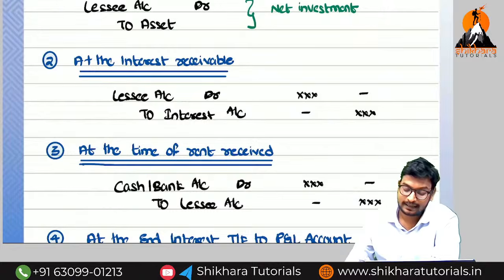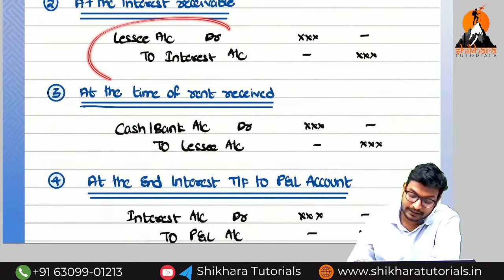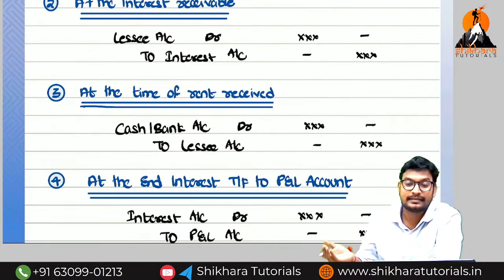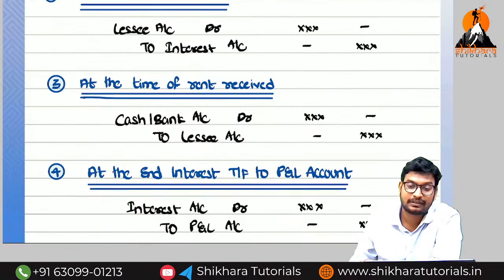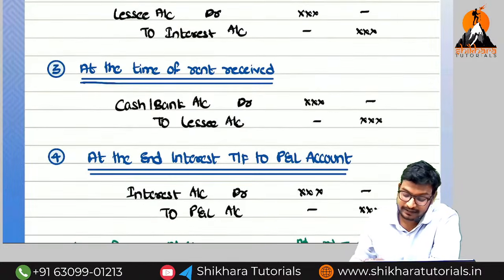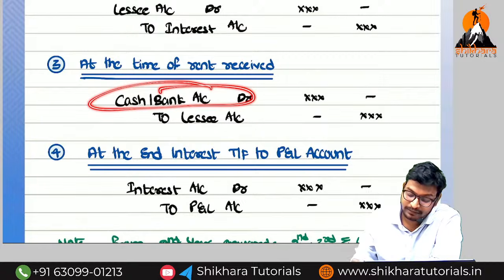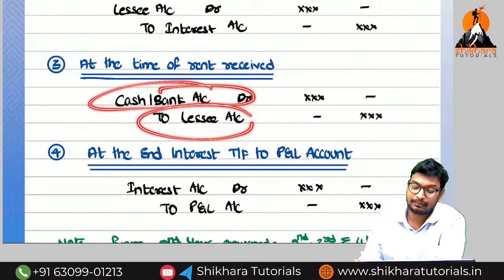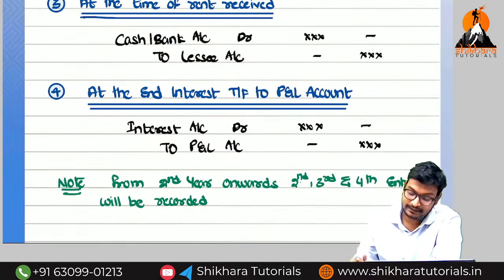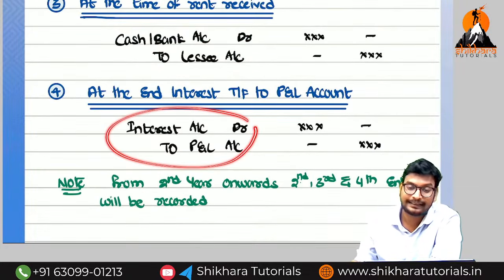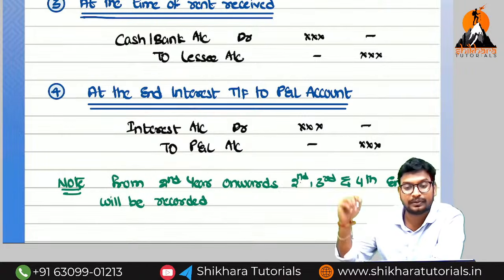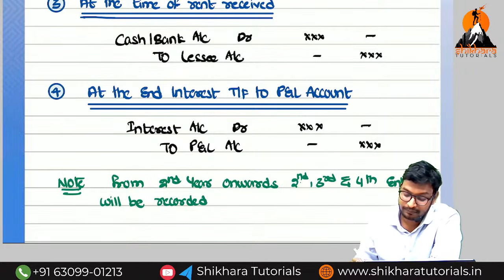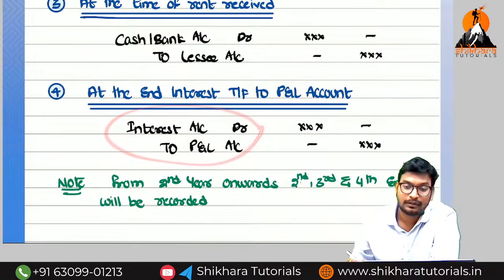So next, after that interest due entry, what do we have to write? Lease payments received. What is the entry for the lease payments received? Nothing but rent received. Cash or bank account is debited, and who will pay? The lessee will pay the amount. So cash or bank account debited to lessee. And next, interest we need to charge to the P&L account. Interest is an income, so it will be transferred to the credit side of the P&L account. What is the entry? Interest account debited to P&L account.